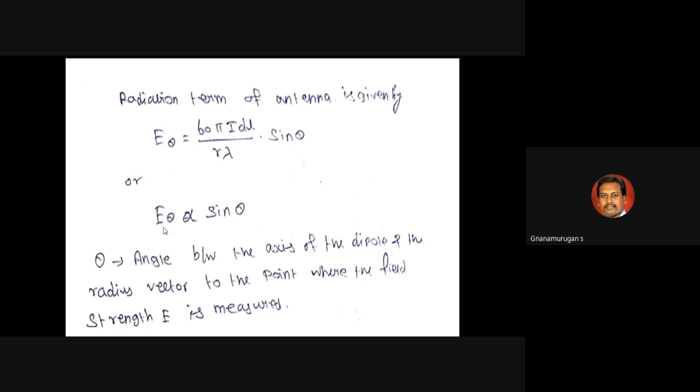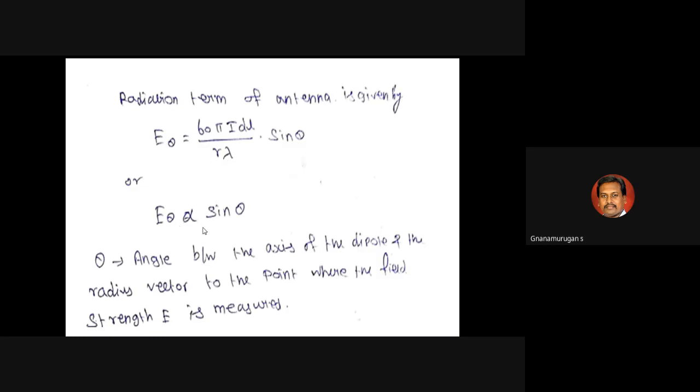If you use the magnetic field, you change this: H phi equals 60 pi I dl divided by r lambda, times cos theta. So H phi is proportional to cos theta. For both the electric field and the magnetic field you can find the angle of the antenna, using both expressions.